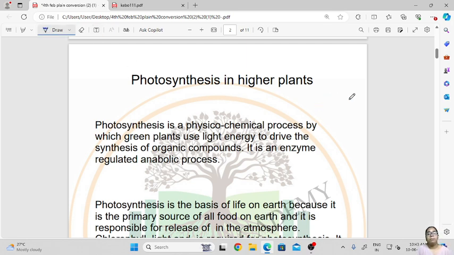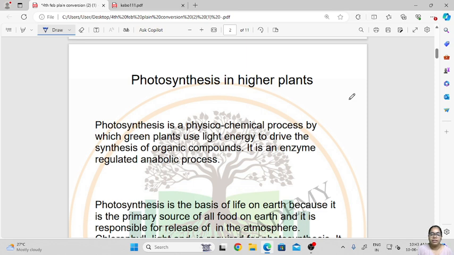So basically, plants can prepare their own food through the process of photosynthesis. And photosynthesis is the process which enables the plants to prepare their own food. So in this video today, we are going to learn about the details of the process of photosynthesis. So what is the meaning of photosynthesis?